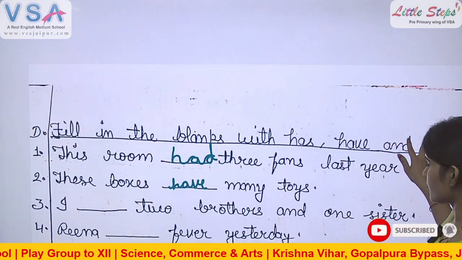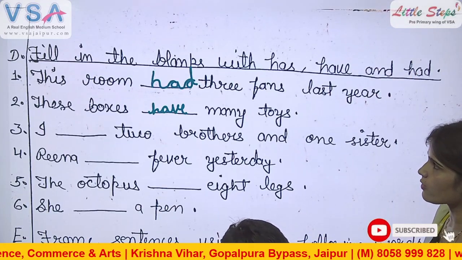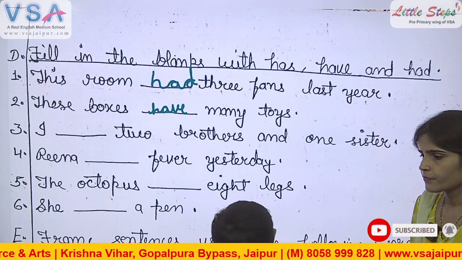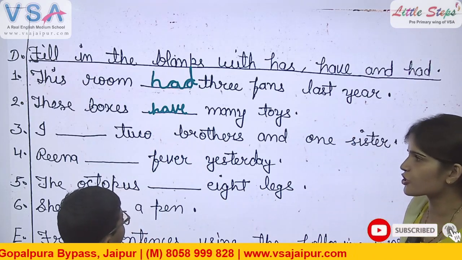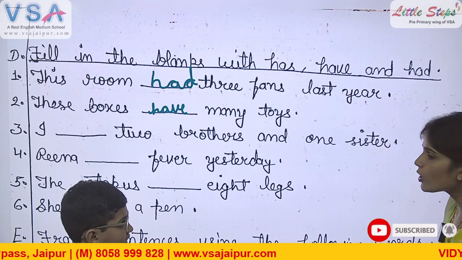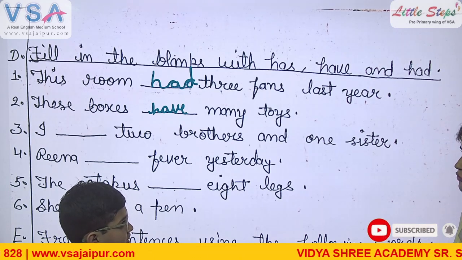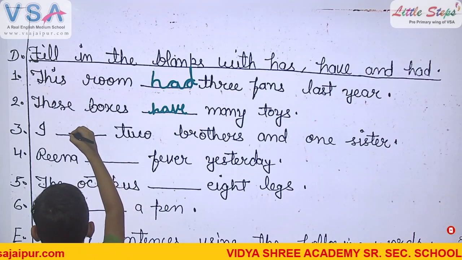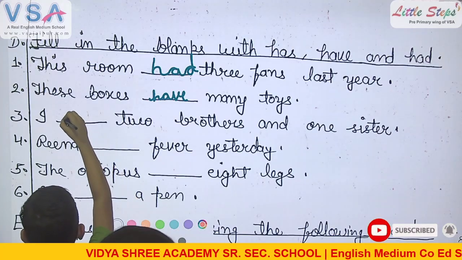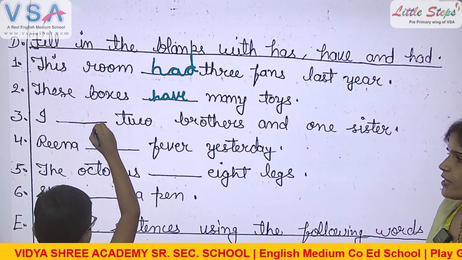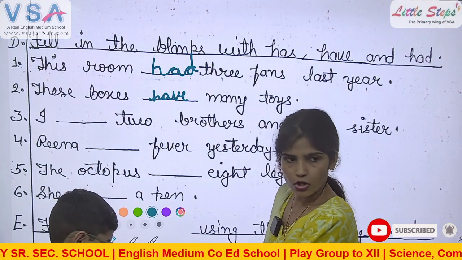I dash 2 brothers and 1 sister. No past word here. So we will fill in present time. So which verb denotes present time? Has or have? Okay. Look at the subject I. What is the correct answer? With I, what do we use? Have. We always use have with I. I is singular, but this is an exception, right? We always use have with I. Okay?